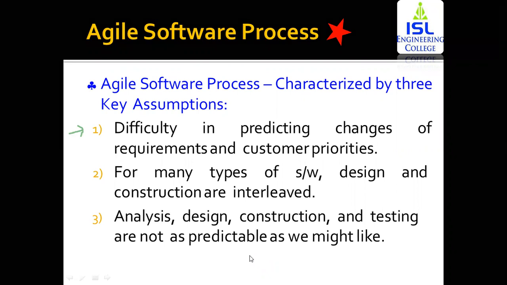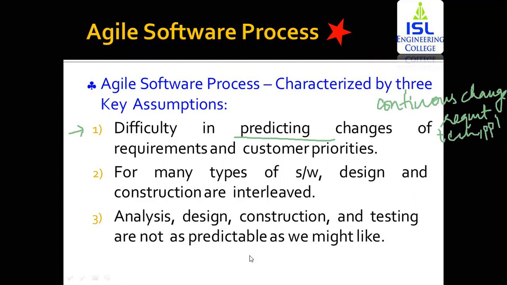Now why is it difficult to predict changes? Because this software is going to enable continuous change in requirement, technology and people.